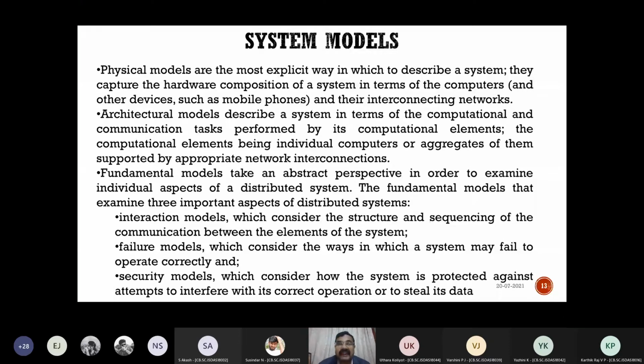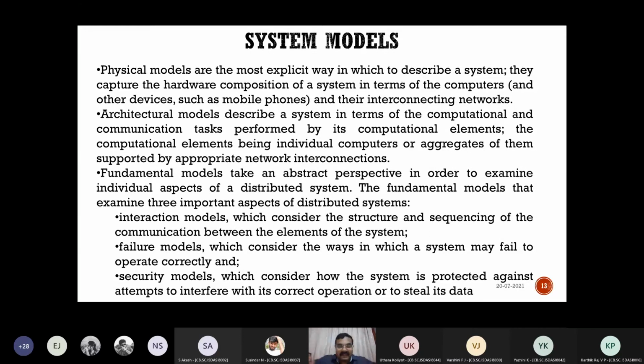Now you have an architectural model, where these components, which do communication, which do computation, are able to talk to each other and have interrelationships with each other. That is the architectural model. So physical model means physical components, physical devices, computers, printers, laptops, whatever, they are all connected together in a distributed fashion. This is a physical model.